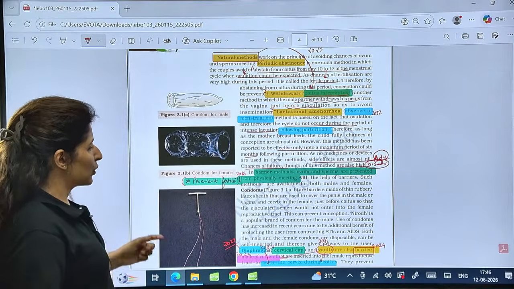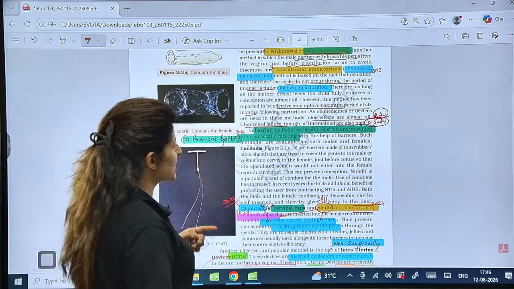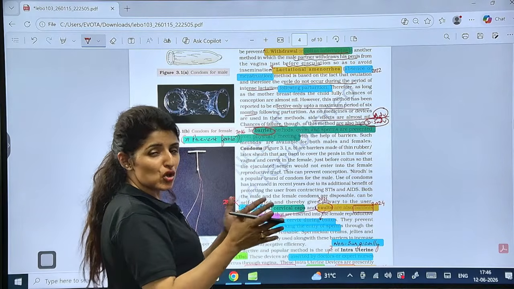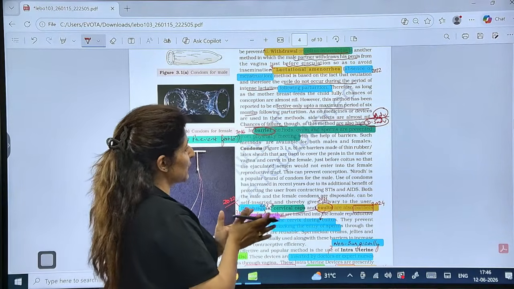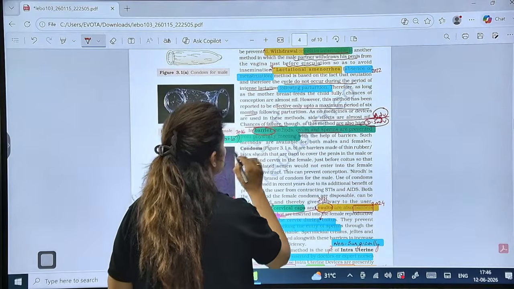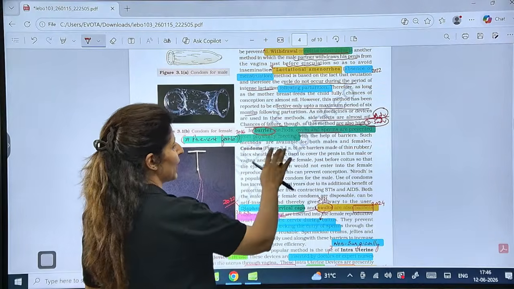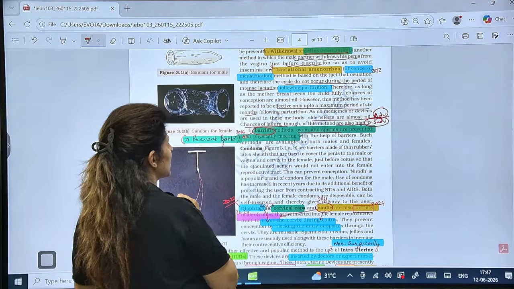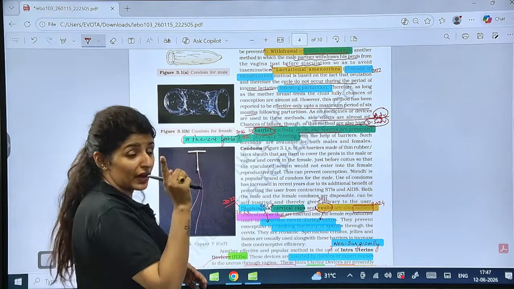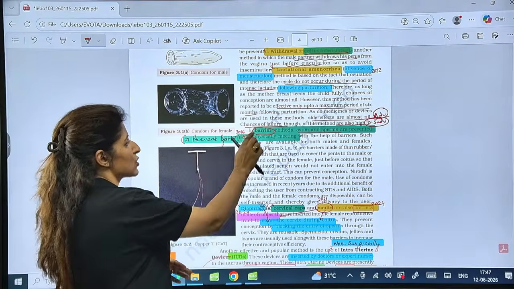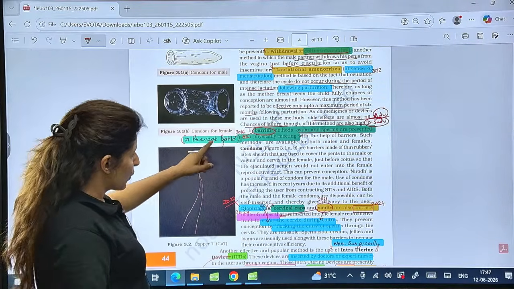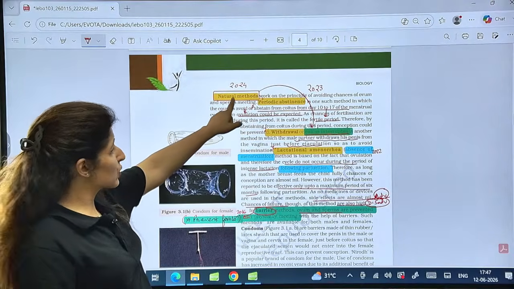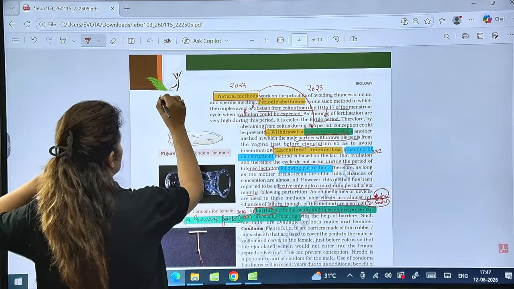Is that clear? Now, talking about the barrier method, ovum and sperms prevented. What is barrier? Barrier means you're going to stop something from happening. You're putting a barrier in between ovum and sperms from physically meeting. So, methods available for both males and females. How do barrier methods work? That mode of action is important for every method. Barrier method also prevents fertilization. Well, same mode of action is in case of natural methods also. We are preventing fertilization here also.